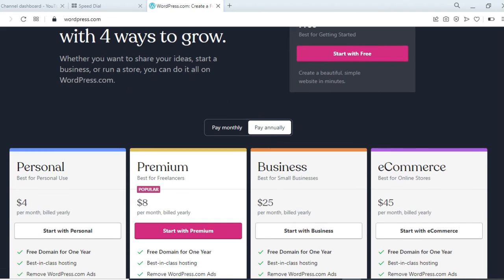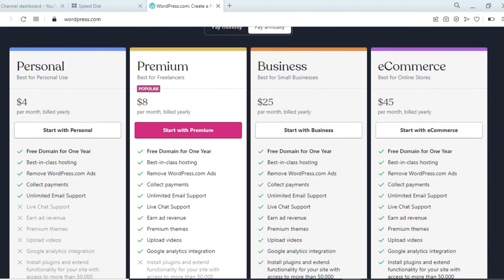Some of the plans: the personal plan is for personal use, premium is best for freelancers, and business is best for small business. The e-commerce plan is best for online stores. If you want to create an e-commerce store, then this package is one of the best.